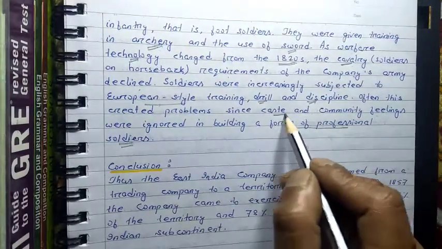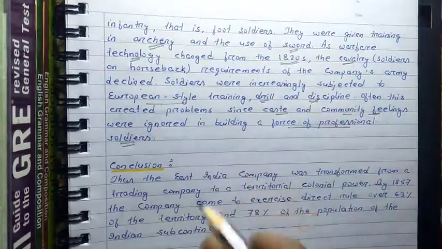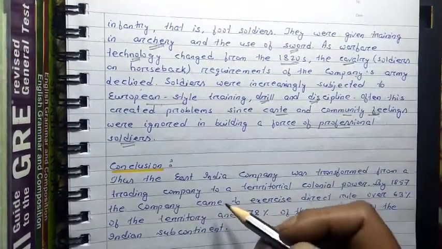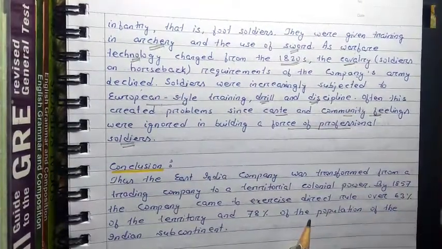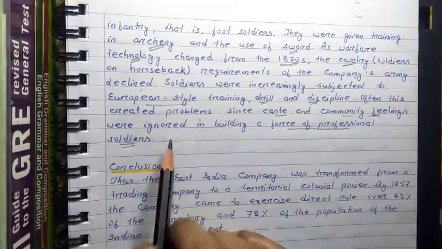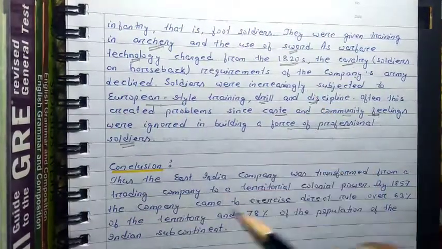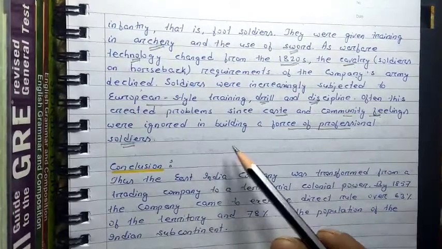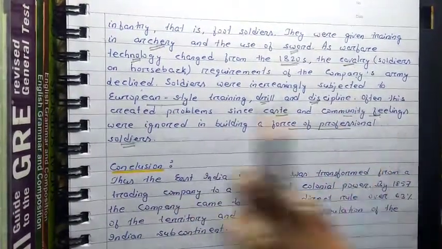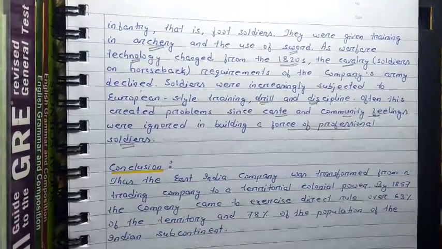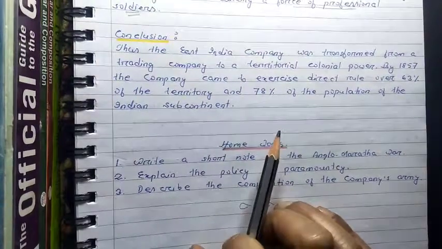And when these caste and community feelings were ignored by the British, different types of problems came, which later on resulted in the famous Sepoy Mutiny, which we shall discuss in other chapters. So we can say, when the British came to our country, they introduced different types of changes, different types of reforms in the administration as well as in the army, and that's why problems were again created between the British and the Indians.